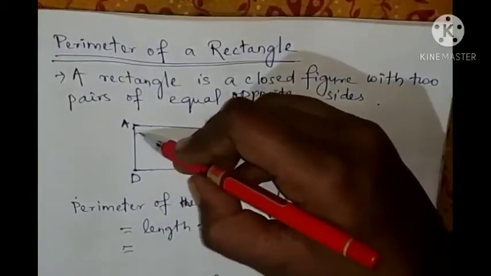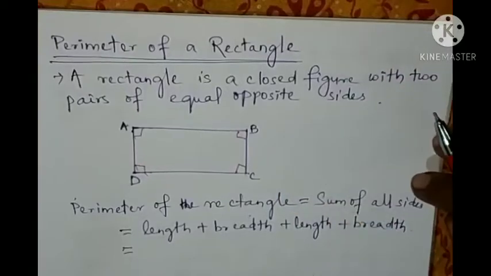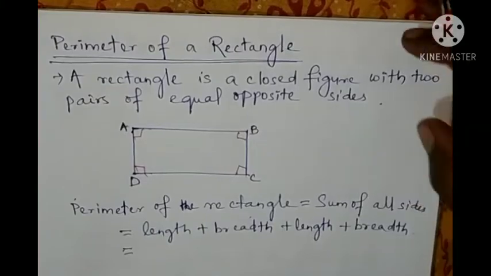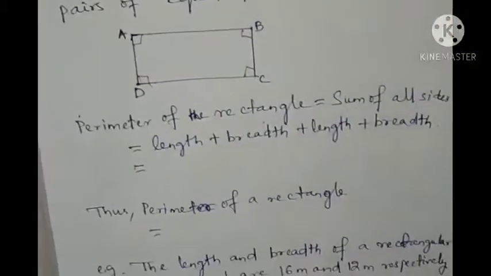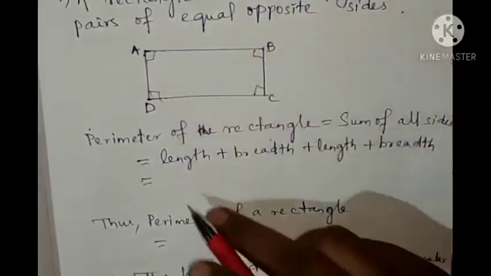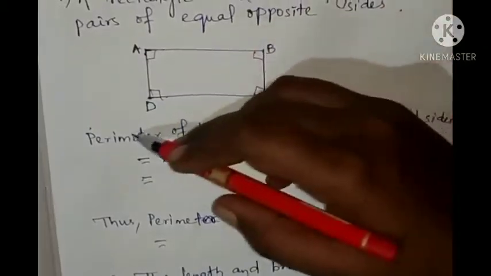And all angles are what? 90 degrees, meaning they are right angles. So how can we find the perimeter? Perimeter of a rectangle equals the sum of all sides. We can add all sides, where one is length and the other is breadth.